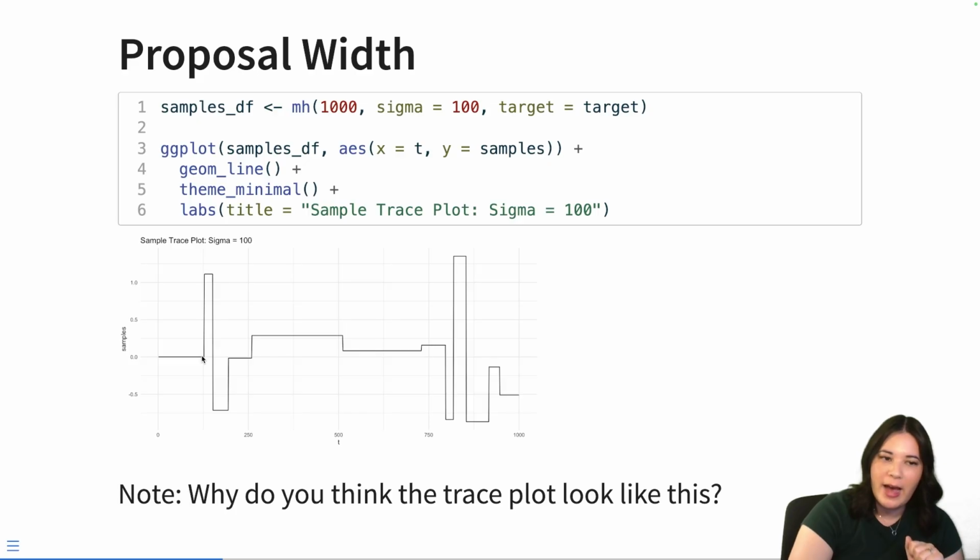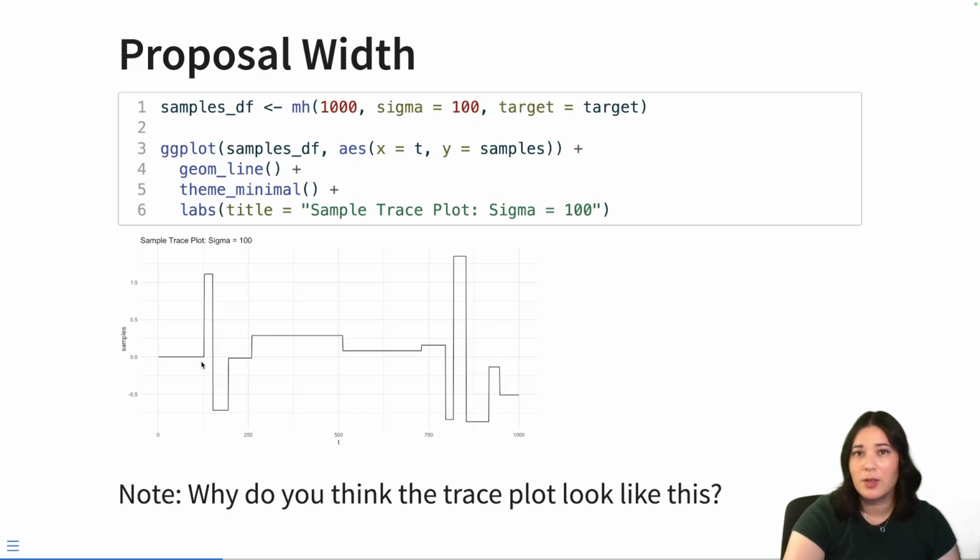Well, if we have a proposal distribution with a standard deviation of 100, we can propose really big and really small numbers compared to the value that we're currently at. But are those values likely under our target distribution? Probably not. And so what you're seeing here is essentially we're proposing pretty extreme values, and so they don't often get accepted.